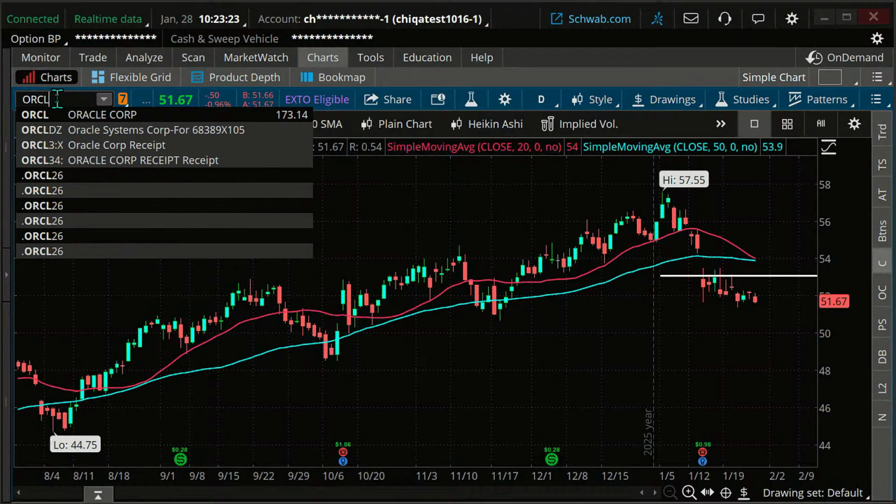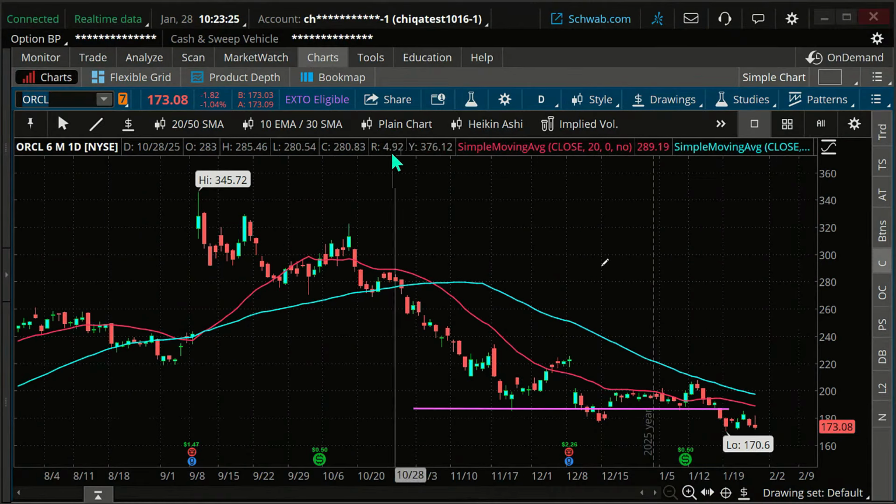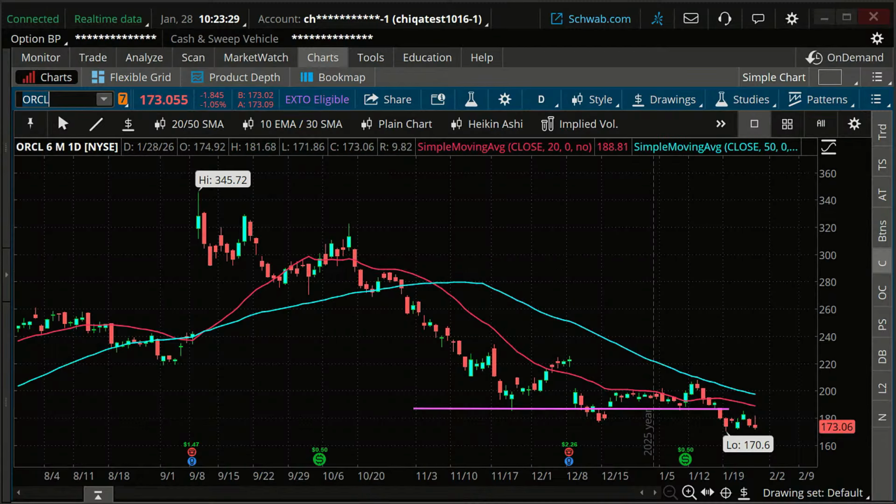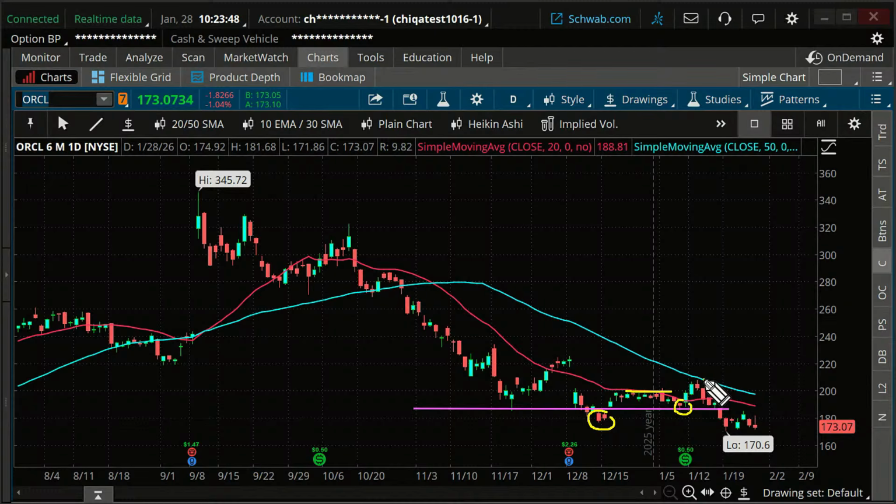ORCL. And it's not looking good. Let me click on my little drawing tool here. I think we got in, we saw a low here, and then we saw a higher low, and we crossed above our 20, and we were thinking, hey, we saw a breaking above our highs there. We thought, hey, this is looking bullish. Well, you know what? It turned around. It went south on us there.